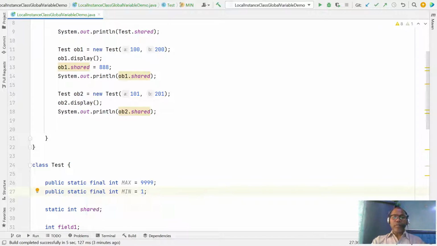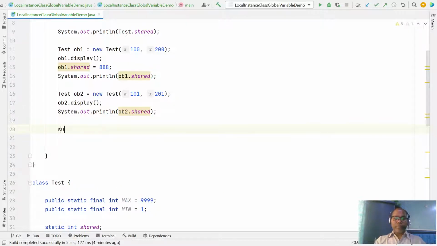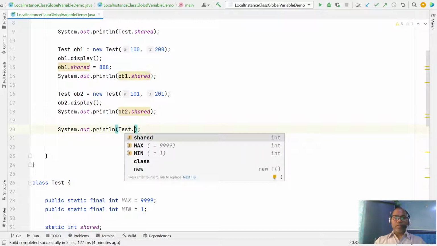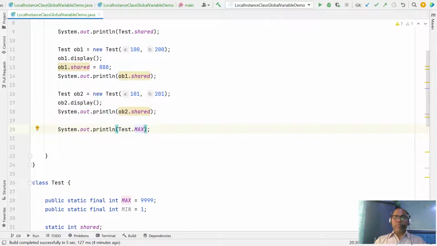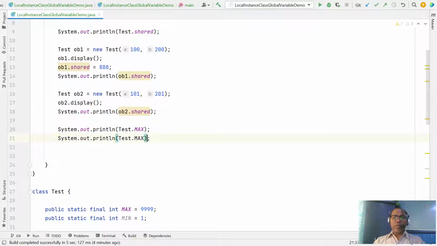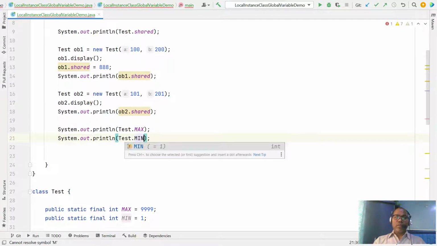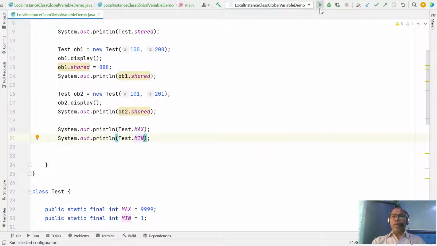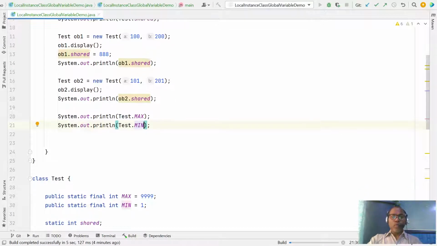So these you can say are a kind of global variable. So anywhere you can say Test.MAX or Test.MIN. Okay, in this way you can declare some global variable.